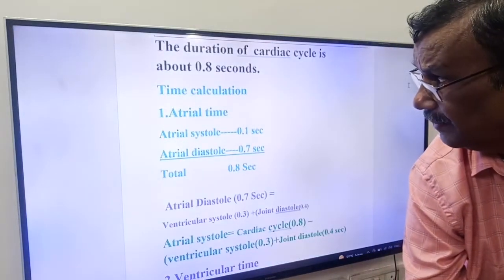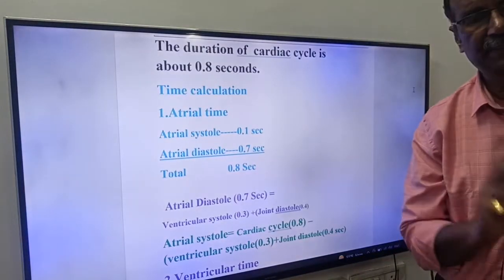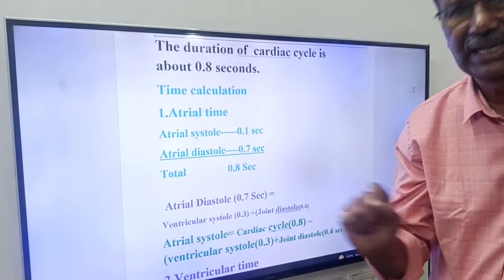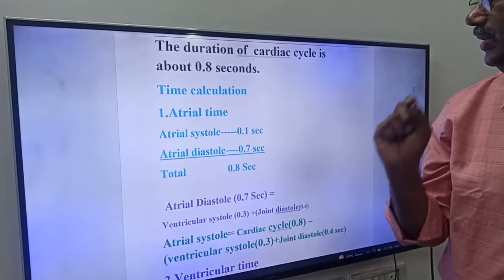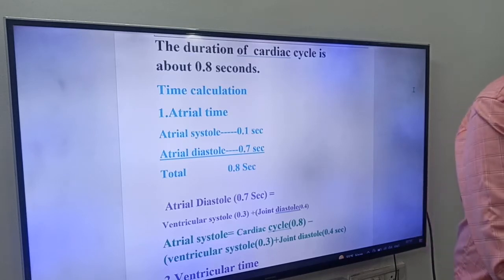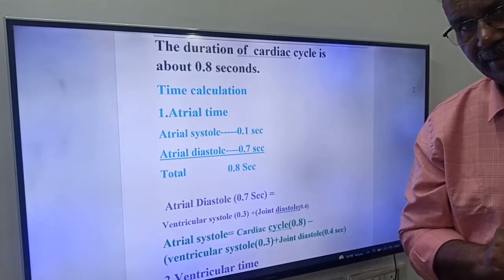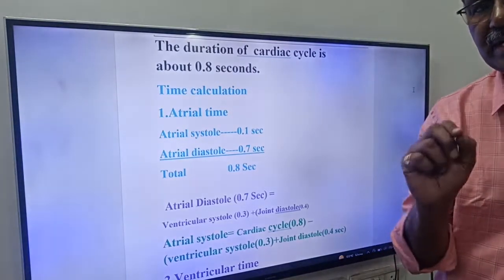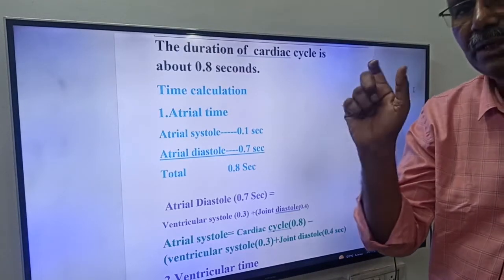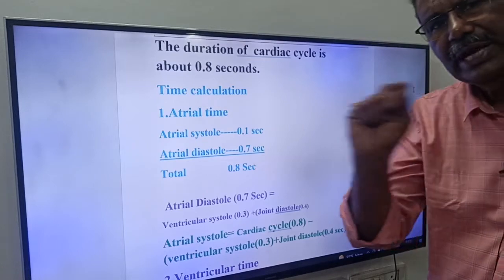Okay. Next, friends, now come to the time calculation of the cardiac cycle, friends. Friends, no need to write in the IPE. This is for NEET and MSET, friends. See, friends, the duration of cardiac cycle is about 0.8 seconds. You know how we are calculating, friends. The human heart beats 72 times per minute. Means if you see 60 divided by 72, it becomes what, friends? 0.8 seconds. So the total duration of one cardiac cycle is 0.8 seconds. Now we have to calculate it, friends.